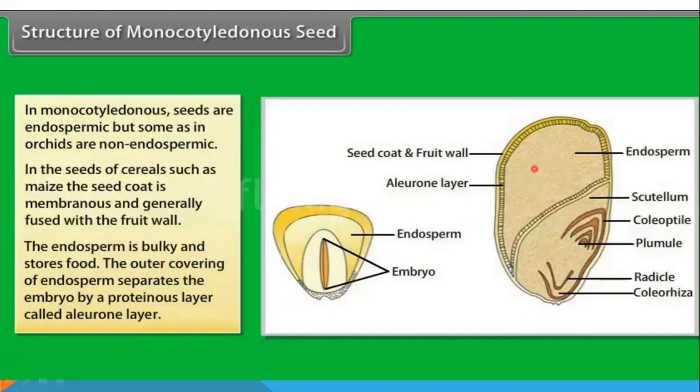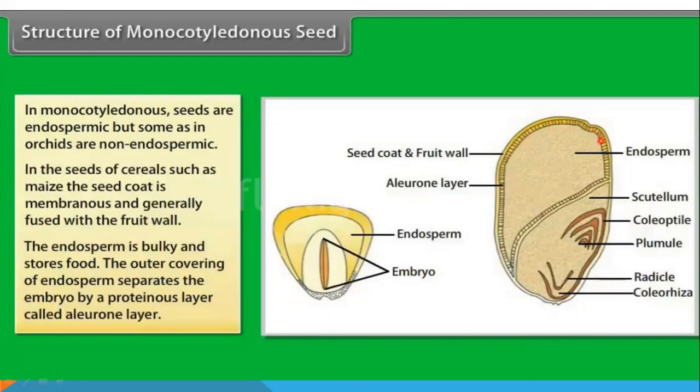Then the endosperm is very bulky, as you can see in monocots. The endosperm is bulky, and it stores the food. And the outer covering of the endosperm separates the embryo by a proteinaceous layer. The outer covering of the endosperm is called the aleurone layer, which is rich in protein.